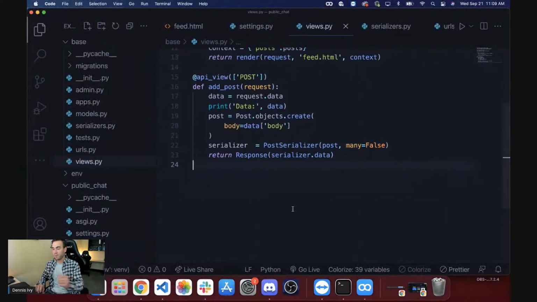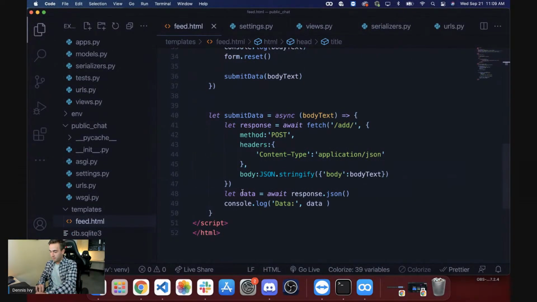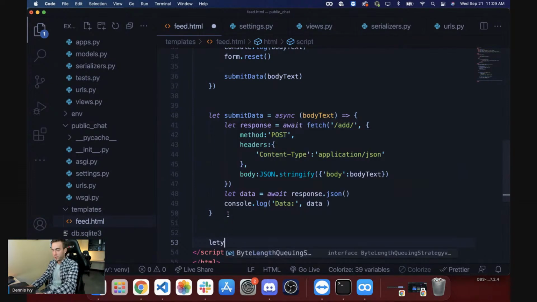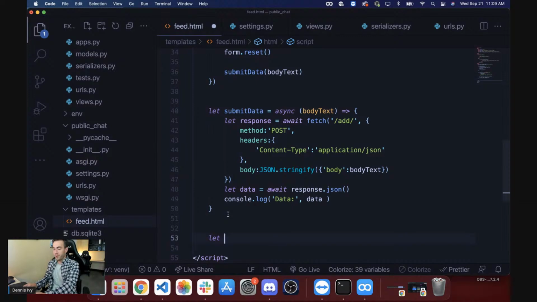So once we get back that post, it's inside of data. And what I'm going to do here is create another function because we want to repeat this functionality later. We're just going to go ahead and create a function called addMessageToDOM. So we want to take that post and add it to the DOM because now this is going to be done via JavaScript.